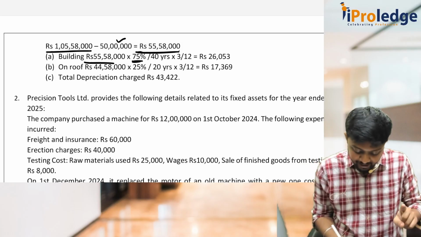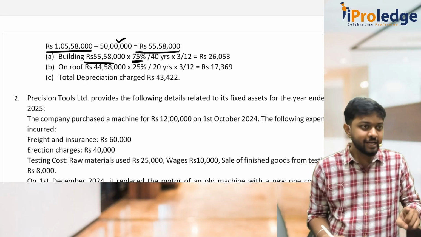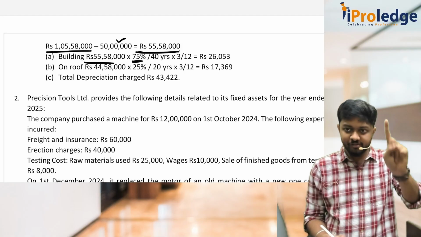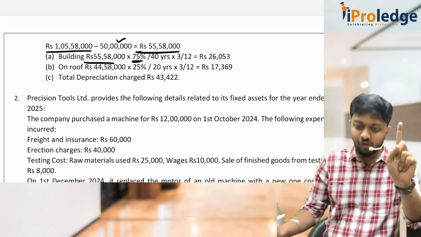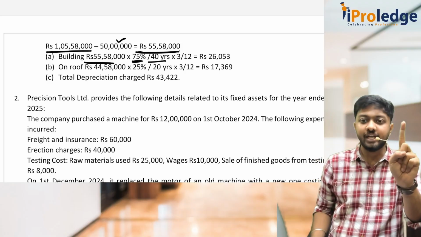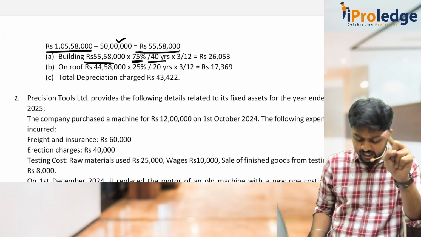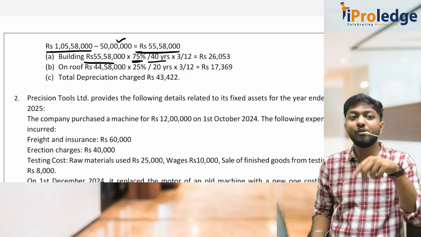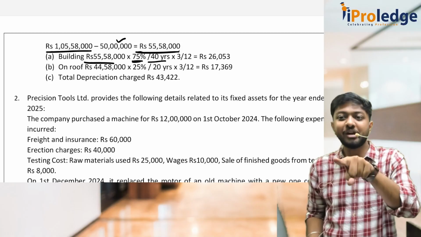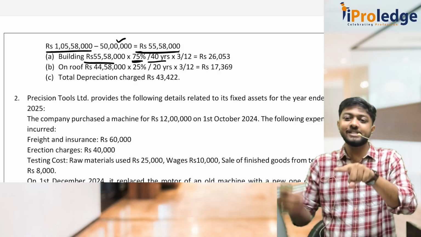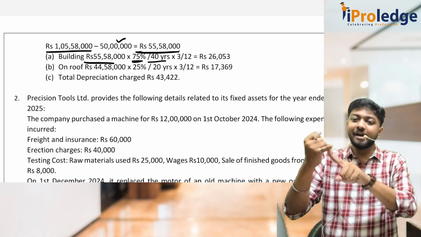So what have I done? 75%. Okay, 55 lakh 58 into 75% divided by what is the useful life for building? 40 years, divided by 40. Sir, into 3 by 12, why have you done that? Because when was the asset ready to use? It was ready to use by 31st December 2024. And I can give depreciation for Jan, Feb and March.